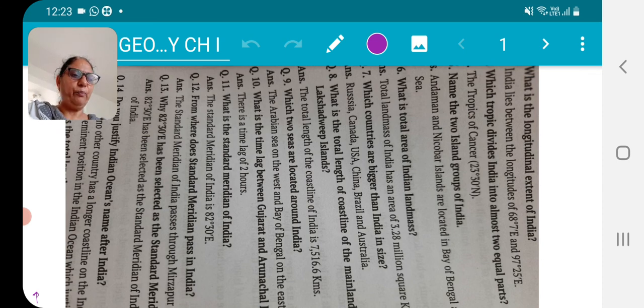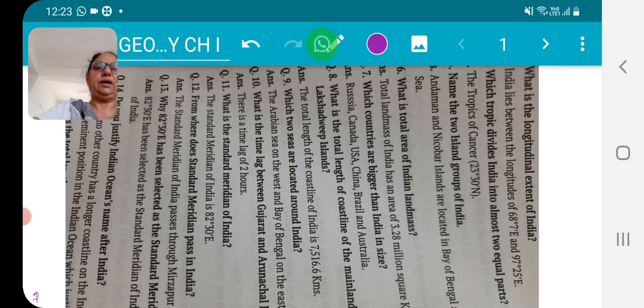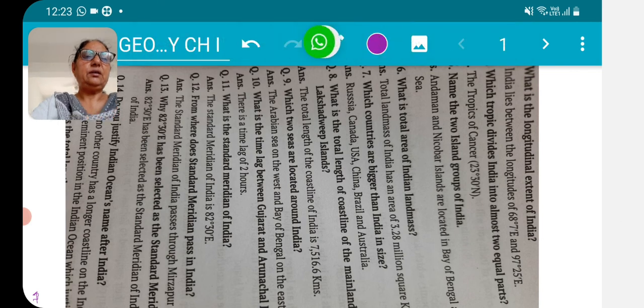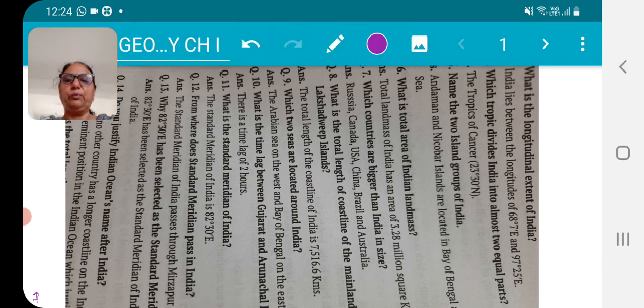Major island groups of India and their location. We have done it very clearly with the help of diagrams. I think I have not left any point that would cause you a problem. I have told you each and everything with the help of diagrams, and it is very easy for you to give the answer. And my next question is, get ready.